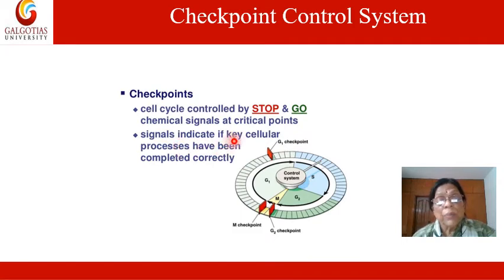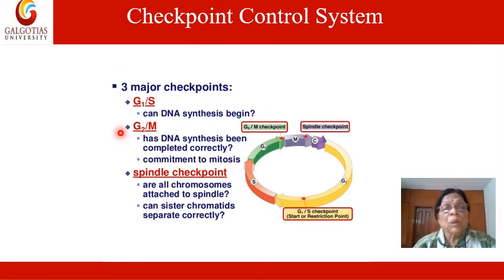Signals indicate if key cellular processes have been completed correctly. So these signals, what do they do? They check whether the key cellular processes have been completed correctly or not, and only then do they cross the irreversible points. So there is a stop and go mechanism at the checkpoints. Now, checkpoints control system. There are three major checkpoints: here, here, and here.